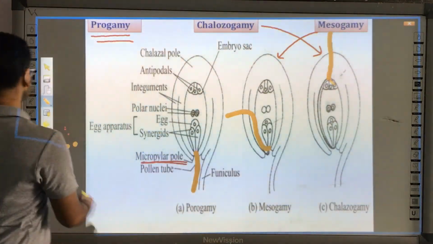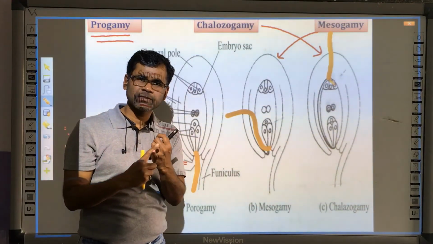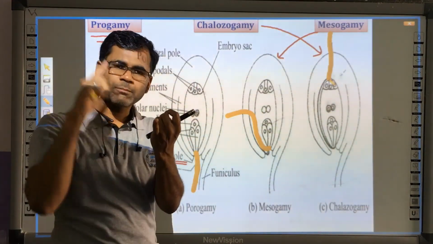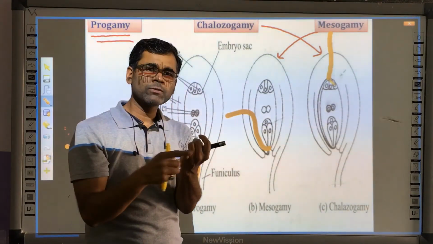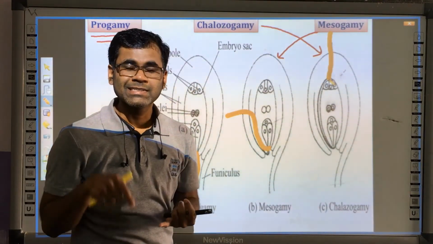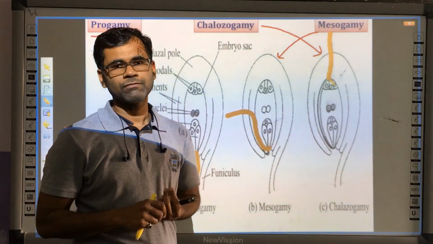Now, let me recap from the first. Pollen-pistil interaction is done. Pollen tube extension took place. The pollen tube now enters into the embryo sac. And now the event begins, which is called double fertilization.